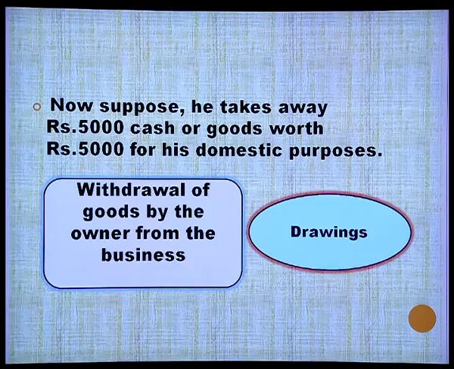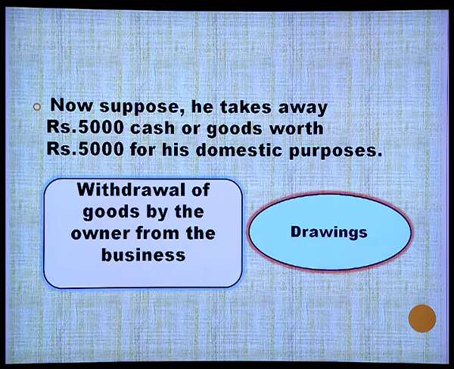Now, suppose he takes away rupees 5,000 in the form of cash or in the form of goods for his domestic use. Withdrawal of goods by the owner from the business, this is the case. So, you will record in the business accounts as drawings.